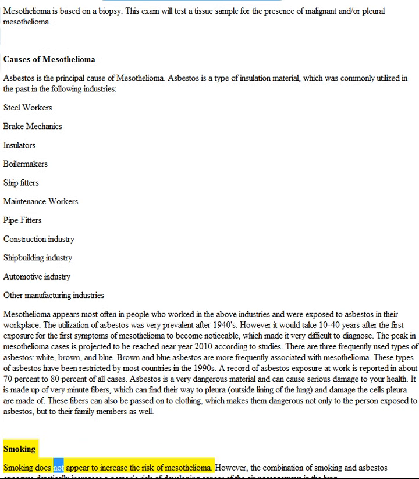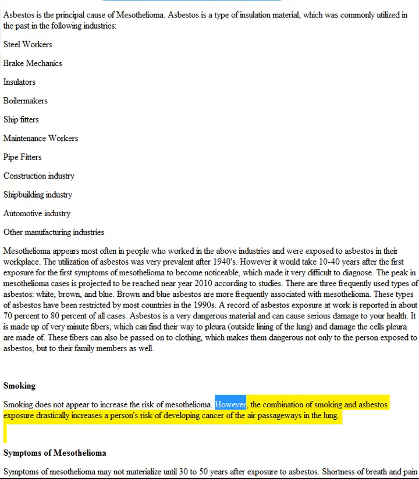Smoking does not appear to increase the risk of mesothelioma. However, the combination of smoking and asbestos exposure drastically increases the person's risk of developing cancer of the air passageways in the lung. Symptoms of mesothelioma. Symptoms of mesothelioma may not materialize until 30 to 50 years after exposure to asbestos.